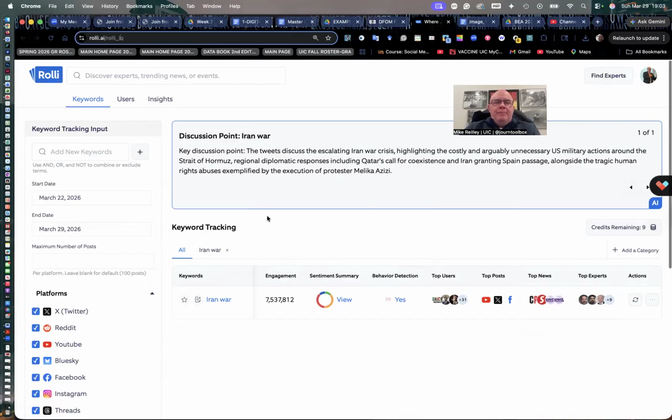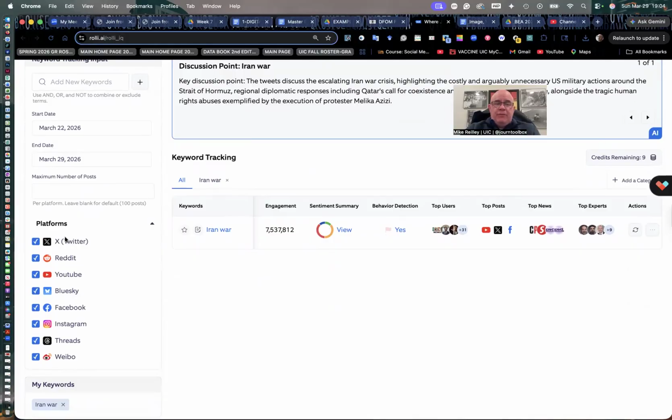But not long after they built this tool, they added in this layer of software called Information Tracer. It was developed by a recent graduate of New York University, NYU. And he teamed with Rolli App and with Nick Toso to add in this detection tool. And it tracks various platforms, in this case, Twitter, Reddit, YouTube, Blue Sky, Facebook, Insta, Threads, and Weibo. And you can take out any of them that you don't want to scan.